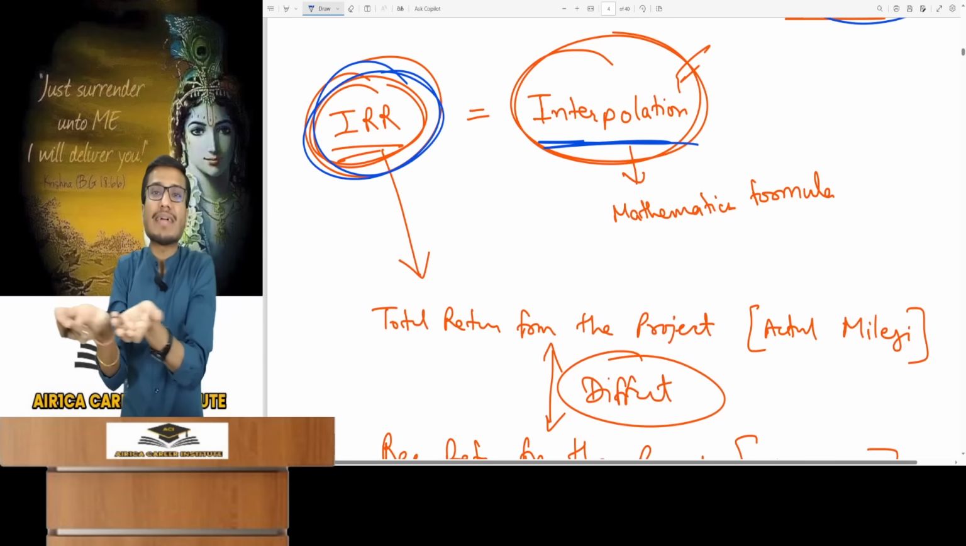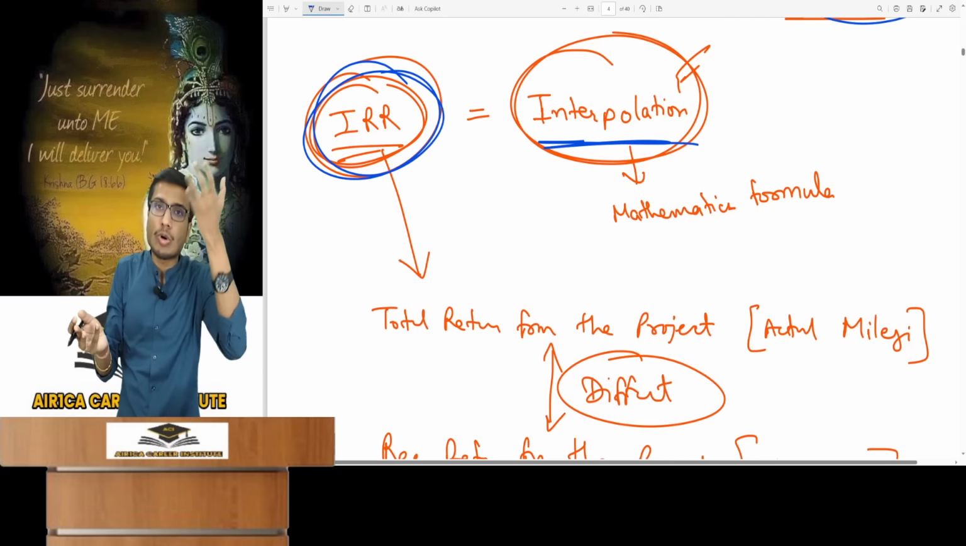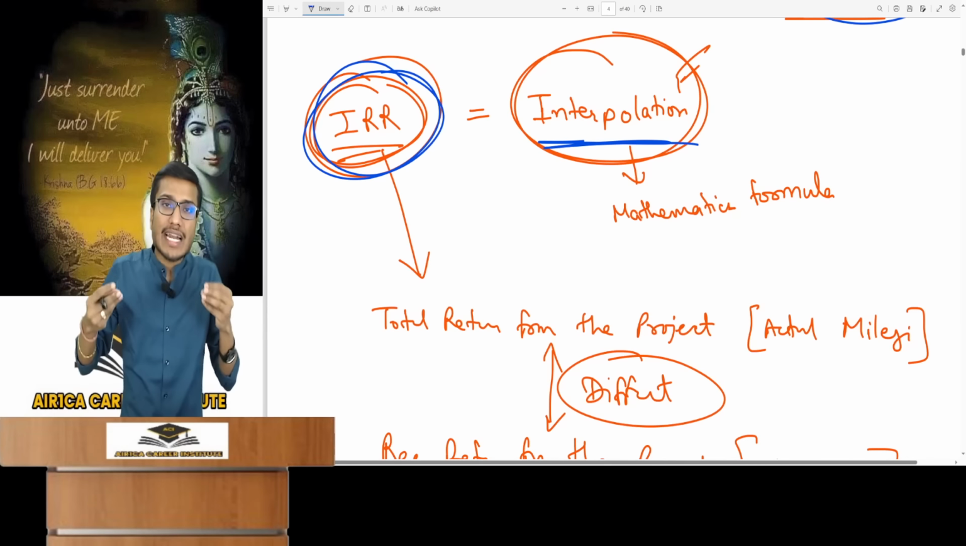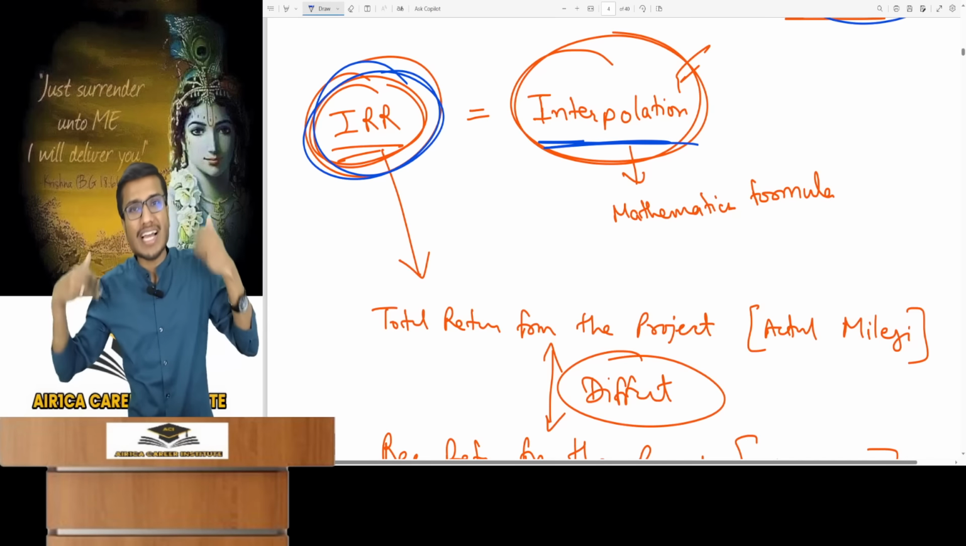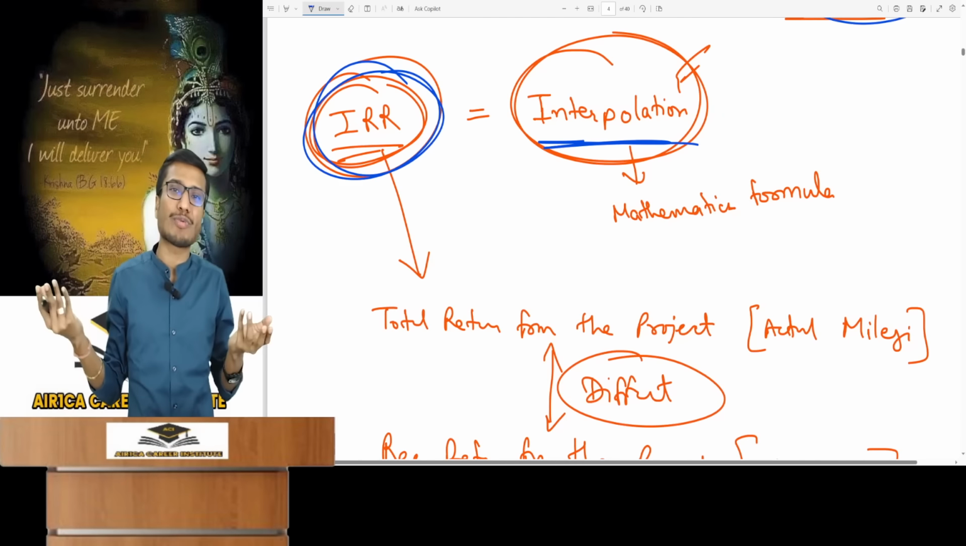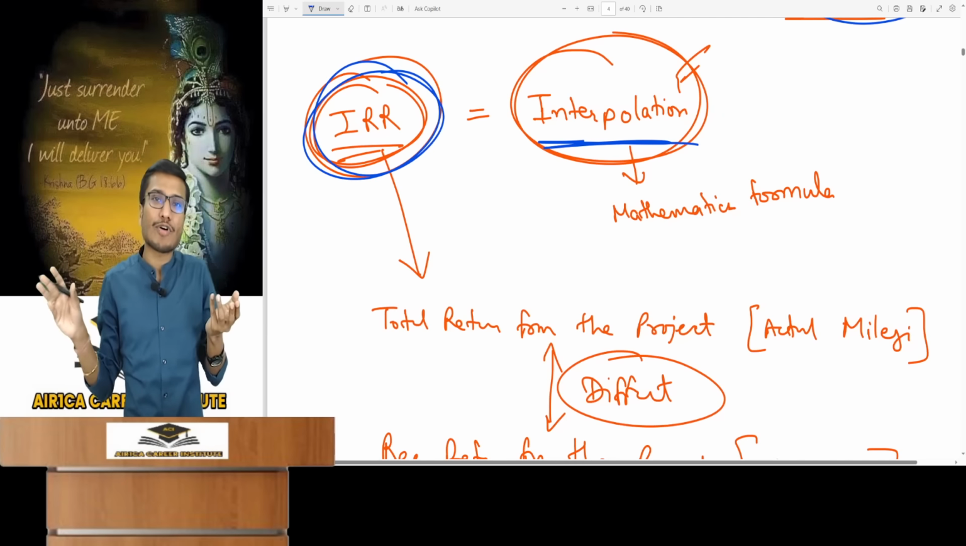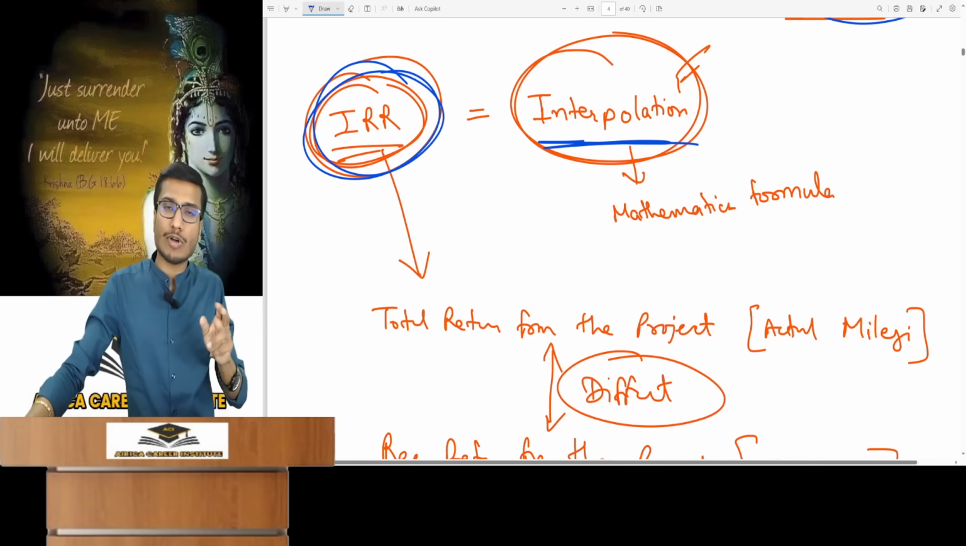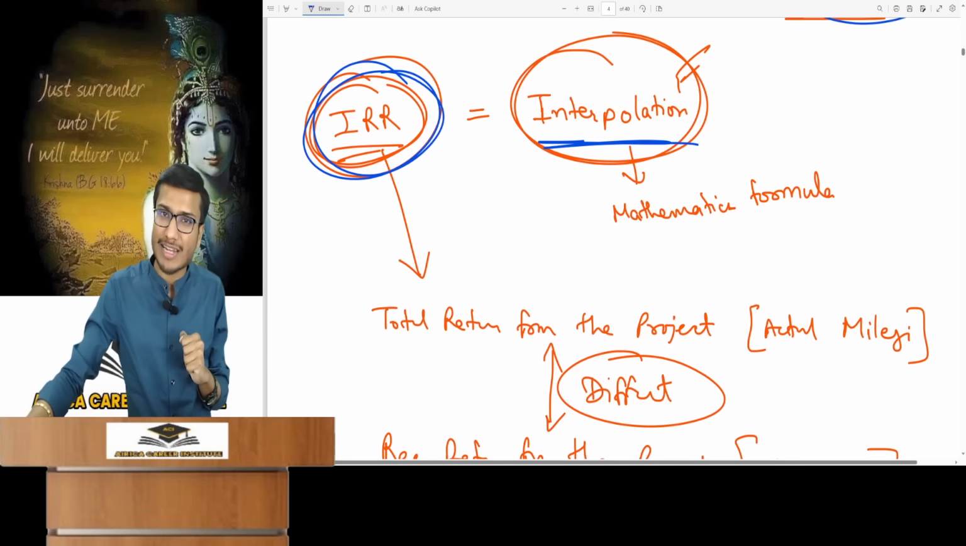Look, interpolation is a mathematical formula and IRR is a decision-making technique in capital budgeting. It is a method. And interpolation is a mathematical formula. It can be used anywhere. It's a formula: lower rate plus its value minus required, divided by lower value minus higher value, then times higher minus lower.